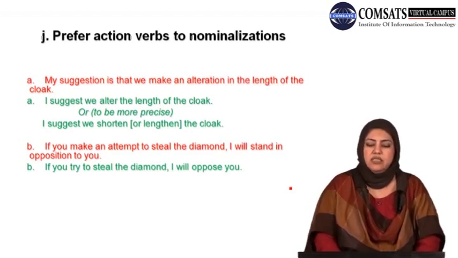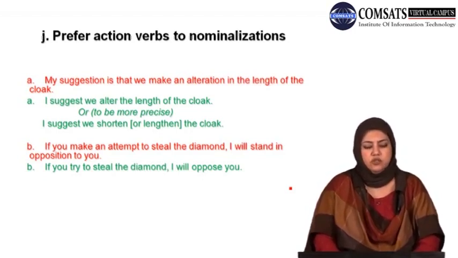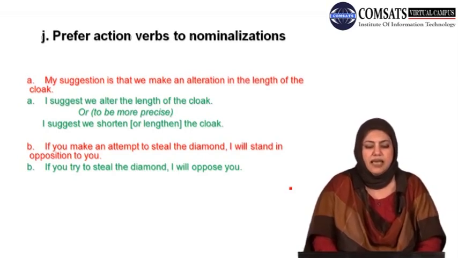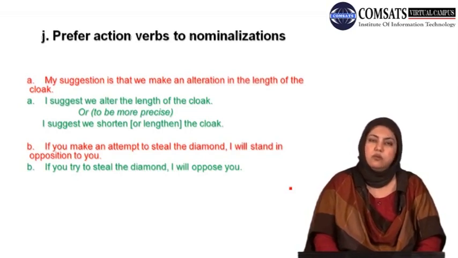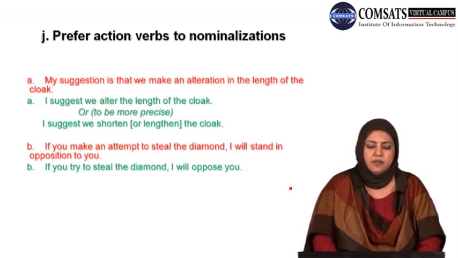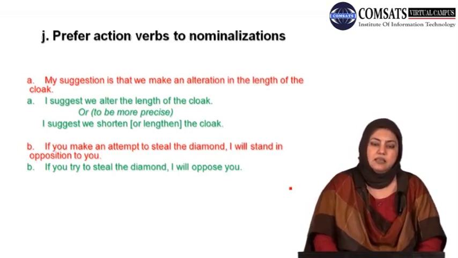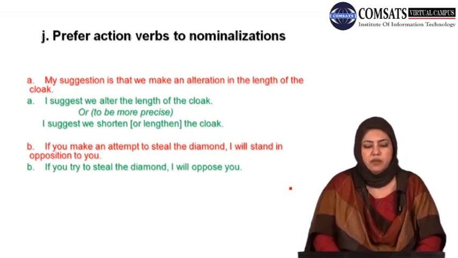If you make an attempt to steal the diamond, I will stand in opposition to you. अब फिर ये make an attempt to, main verb है ना attempt, उसको change करके उसके साथ make additional verb लगाया है. Make, steal is the basic action, but with stealing पहले attempt, फिर attempt के साथ make, a chain of verbs is used to create those nominalizations.